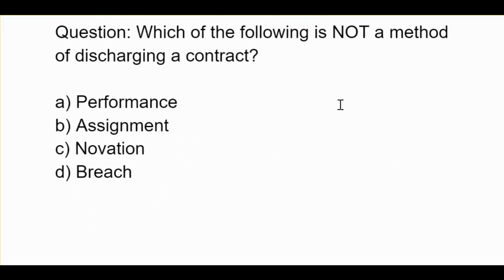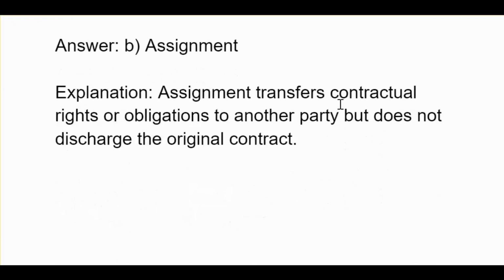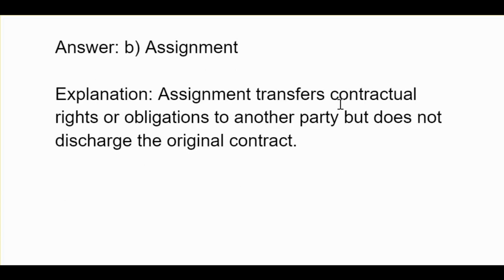Which of the following is not a method of discharging a contract? A, performance. B, assignment. C, novation. D, breach. B, assignment. Assignment transfers contractual rights or obligations to another party but does not discharge the original contract.